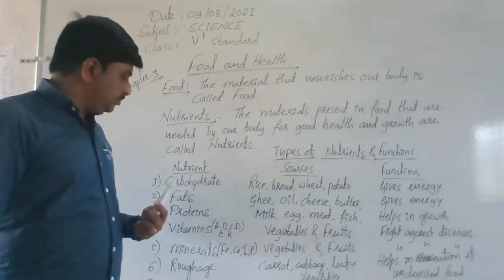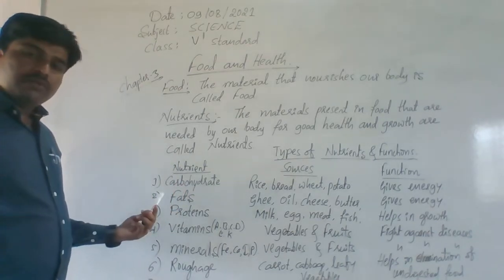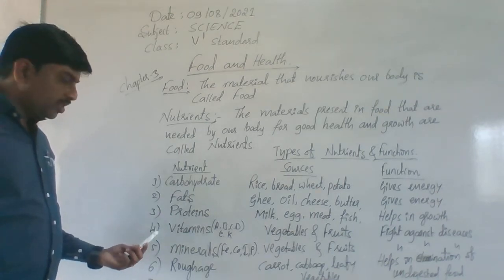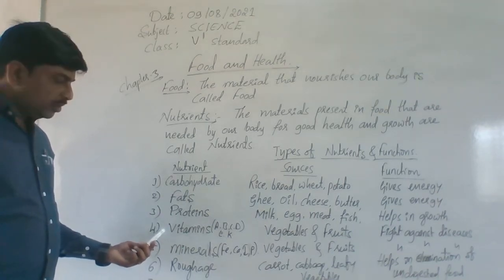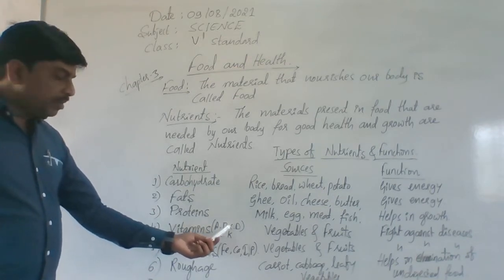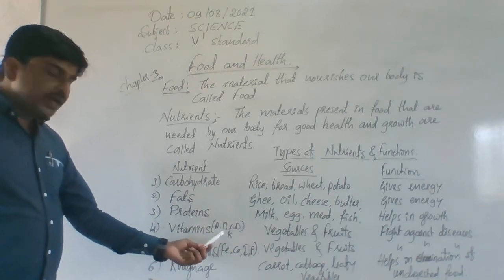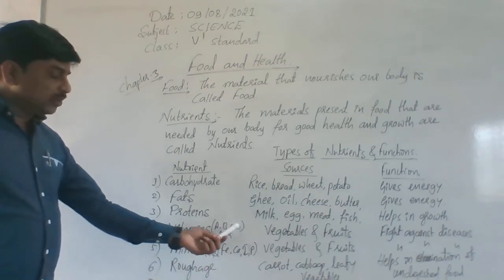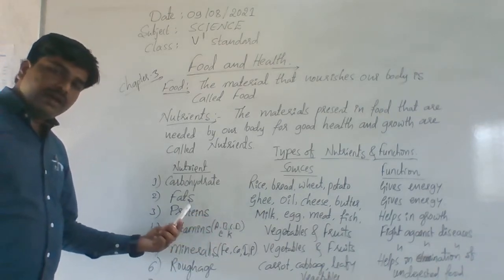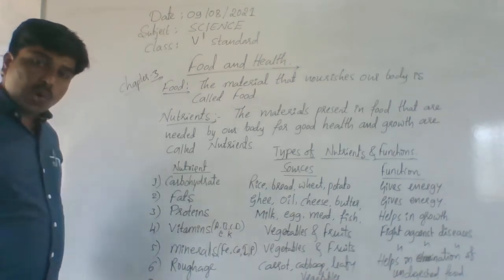First nutrient is carbohydrates, second fats, third proteins, fourth vitamins. Vitamins like vitamin A, vitamin B, vitamin C, vitamin D, vitamin E and vitamin K. So totally 6 kinds of vitamins are there. All these vitamins are very essential for our body, for our good health and good growth.